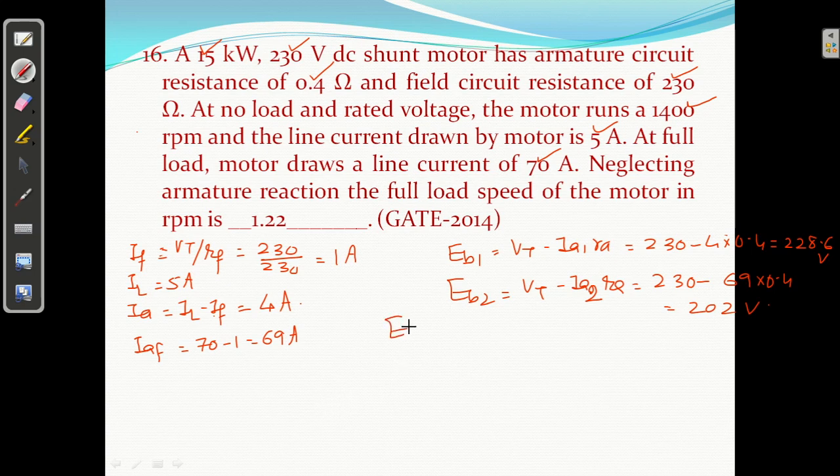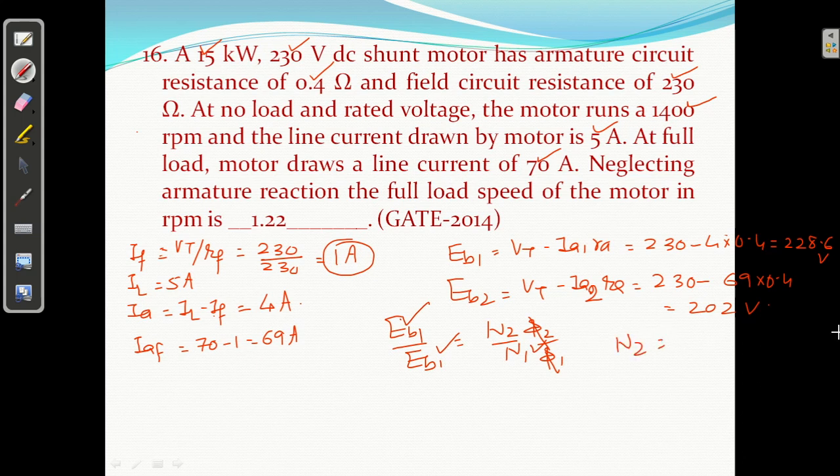Now EB2 upon EB1 equal to N2 Phi2 upon N1 Phi1. The field current is the same, because 1 ampere is given, so the field flux will also be the same. By using this formula, N1 is known, you can calculate N2.